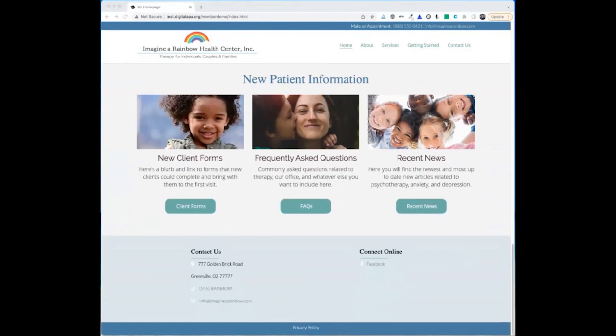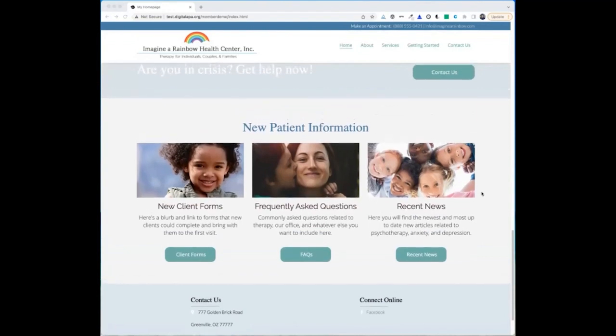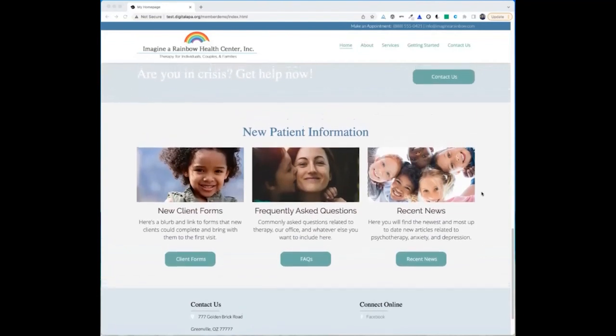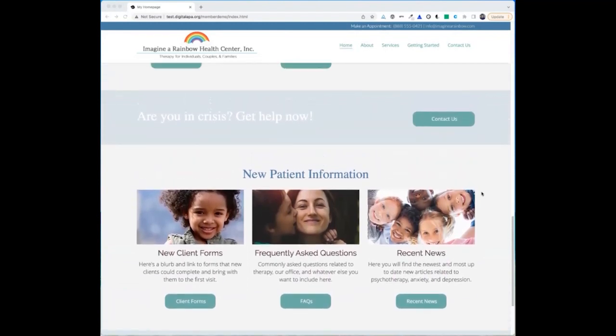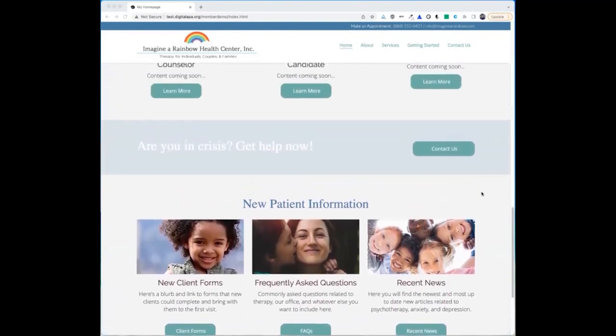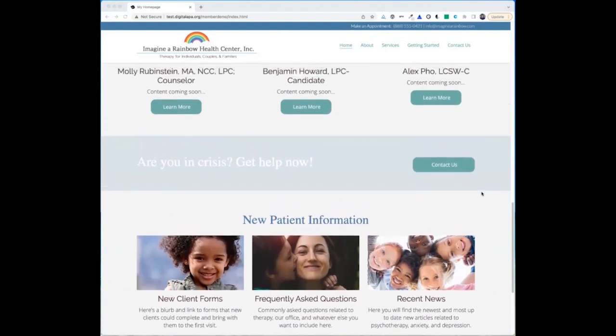Now, let's start with the positive before I kind of rip it apart. So what this site has going for it is that it's divided up into different sections. So it's not overwhelming in terms of the presentation of information. We've got some clear headings and somewhat clear links, although we'll talk more about those in a bit. And aesthetically, the color palette is somewhat calming in the teal spectrum, which I believe signifies communication.